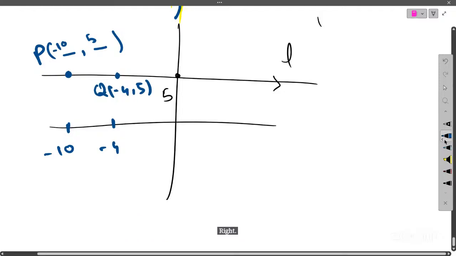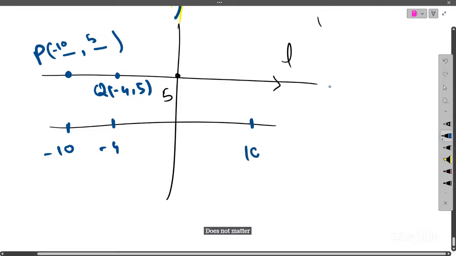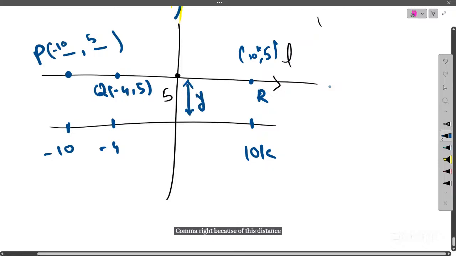So that means if you consider any point on this line, it does not matter how large, suppose this is some 10K, then what is the coordinate of this point? 10K, comma, 5. Because this distance is invariant. This distance 5 is invariant.